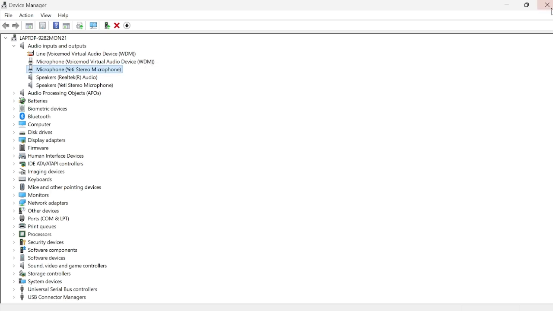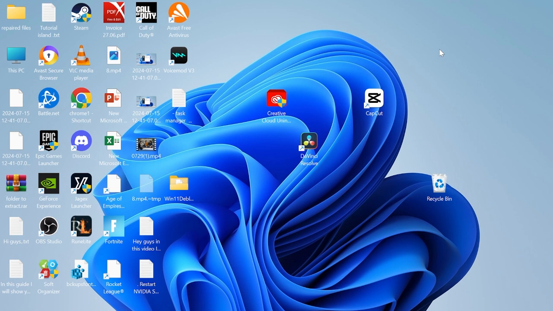Then we can press search automatically for drivers and just ensure you have the latest driver for your device here. And if you've tried all of these options and you're still hearing a background or buzzing noise on your microphone, then the last thing you can do is configure the sound settings in the application that you're trying to record from.